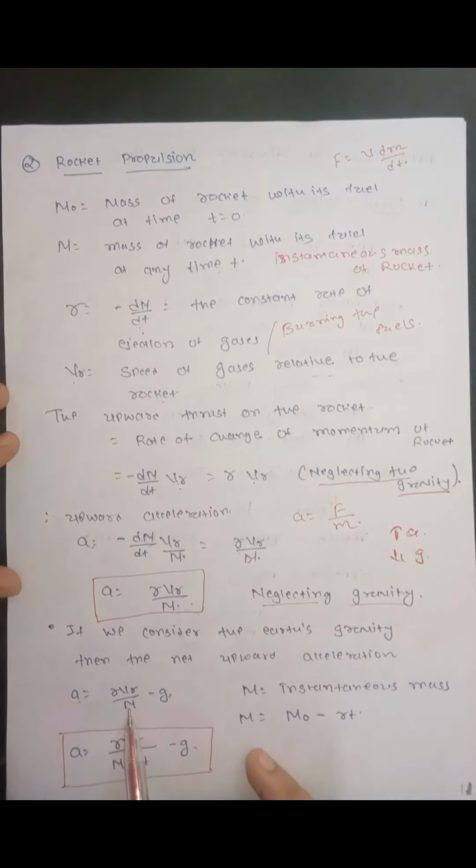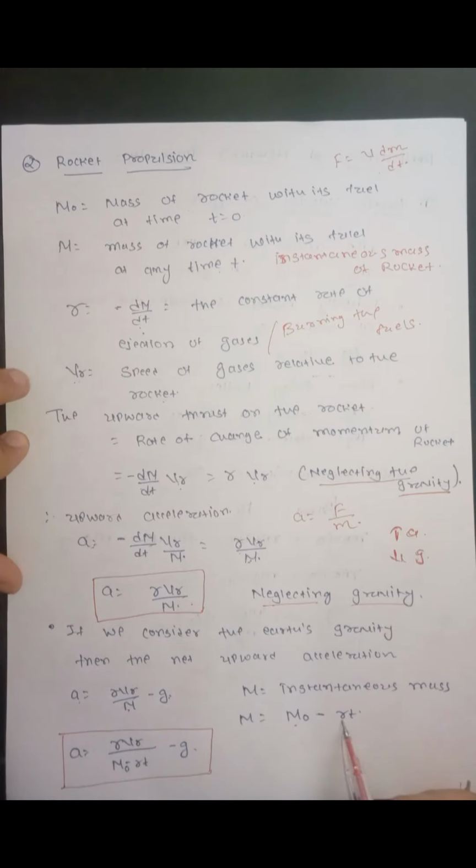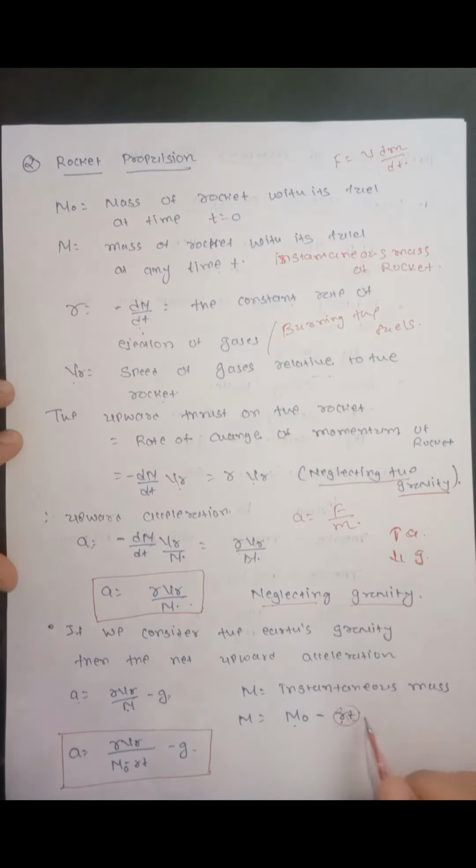Here m is the instantaneous mass of the rocket. The initial mass is m0. The fuel is burning at the rate R. So in time t, the total mass burned will be equal to R into t. This Rt is equal to the total fuel burned.